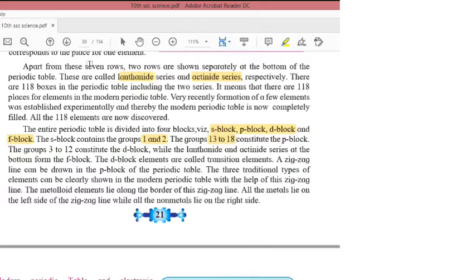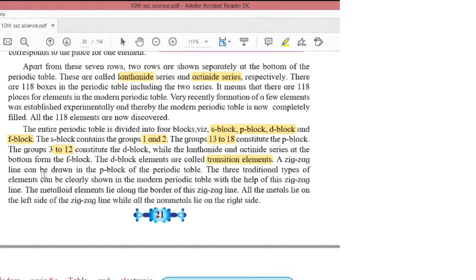The middle one, 3 to 12, is the D block. And the lanthanide and actinide series at the bottom form the F block. The D block elements are known as transition elements. The elements in the middle block are known as transition elements.